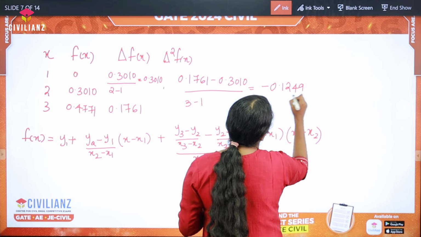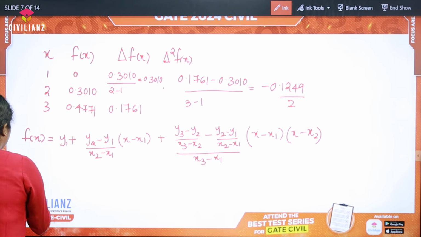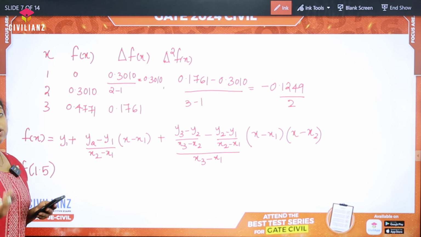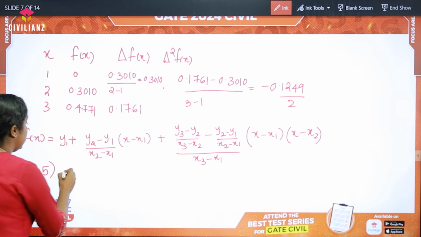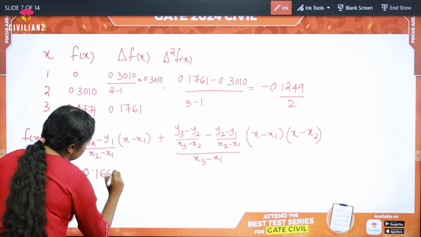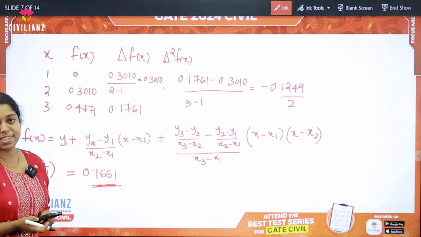Next, we need to substitute this value into this equation and also put x as 1.5, that is f of 1.5. I am not going into the calculation in detail. The final answer which we will obtain is 0.1661. So let's move on to the next question.